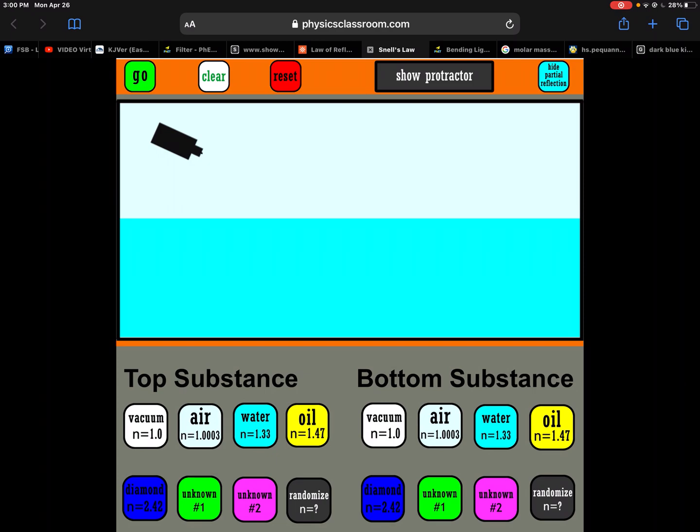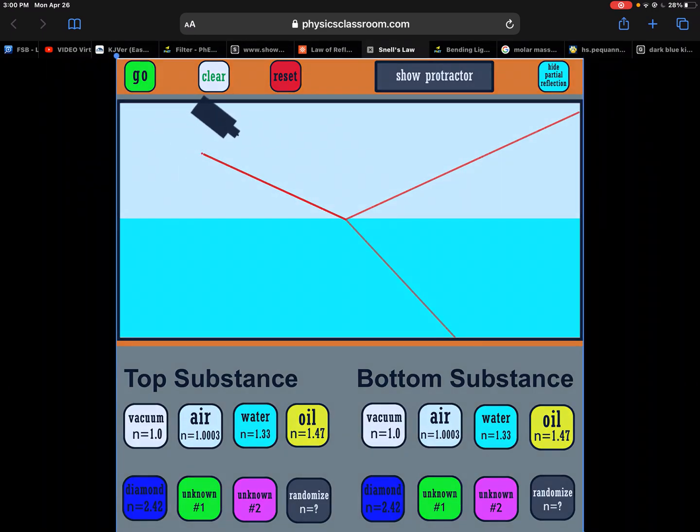So if we do that, if we notice that it hits right here, there's going to be some reflection. Some is reflected back out at the same angle at which it hit the surface, but then some's going to be refracted. It's going to be bent, our line that keeps going through the water there. Now this angle would change if I was to change the angle at which it hits.